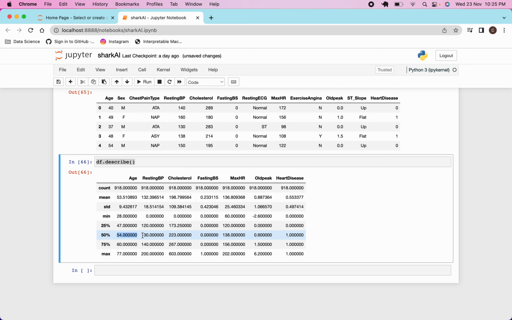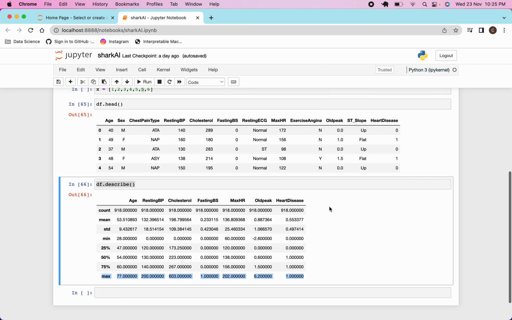The median, 50%, is 54: half of the data is less than 54 and half of the data is greater than 54. 75% is the same: 75% of the data is less than 60 and 25% of data is greater than 60, and this is the maximum value. So this is basically used to understand the data. As a data scientist you should be very good at understanding the data, what your data is saying and how it is behaving.